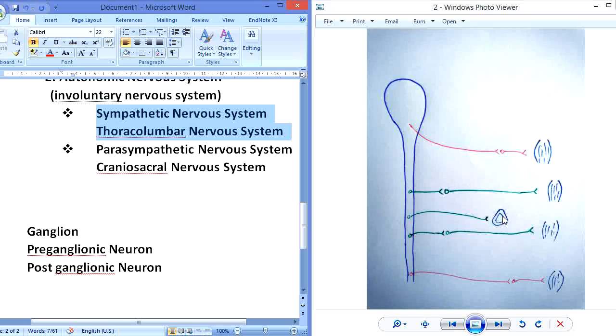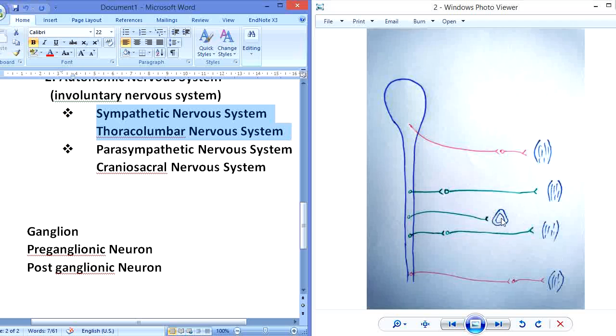Secondly, you should also be clear that this is considered a postganglionic neuron because it also secretes neurotransmitter, just like these postganglionic neurons secrete neurotransmitter.